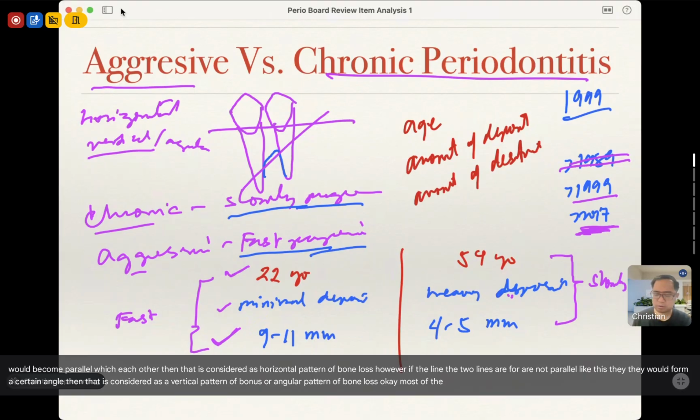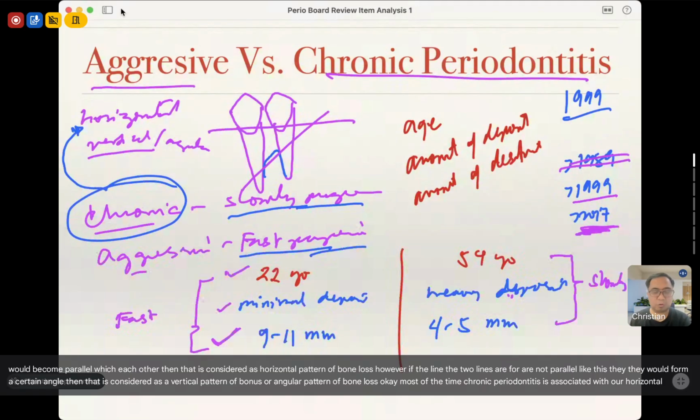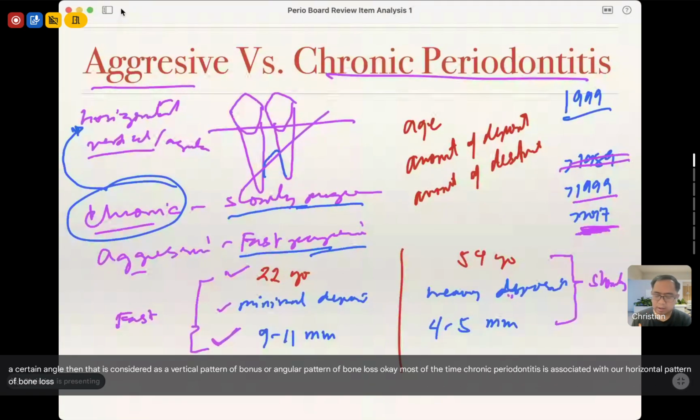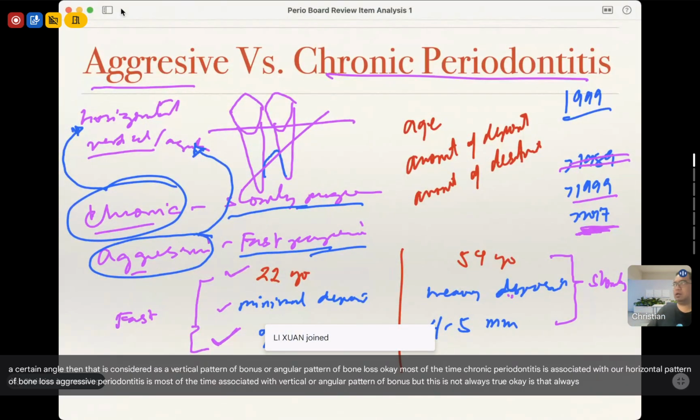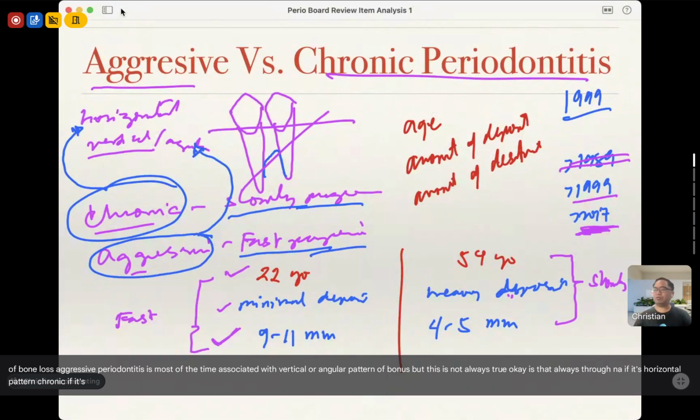Most of the time, chronic periodontitis is associated with a horizontal pattern of bone loss. Aggressive periodontitis is most of the time associated with a vertical or angular pattern of bone loss. But this is not always true. Okay? It's not always true that if it's horizontal pattern, it's chronic, and if it's vertical or angular, it's aggressive.